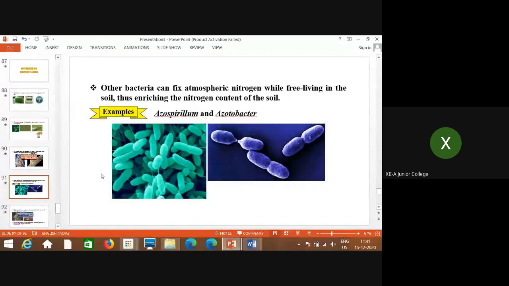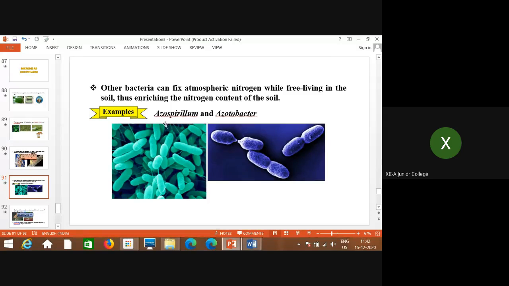Now the next example is a different type of bacteria. They are not symbiotic, but free living. Symbiotic means living in association, where rhizobium is the best example of symbiotic bacteria, living in association with the root nodules of leguminous plants. Whereas azospirillum and azotobacter, both are examples of free living bacteria. These bacteria can fix atmospheric nitrogen while free living in the soil, enriching the nitrogen content of the soil. That's why they are called biofertilizers, because these are biological agents.